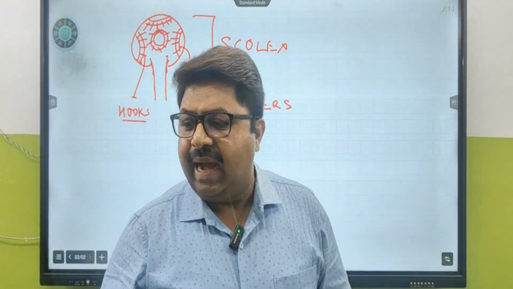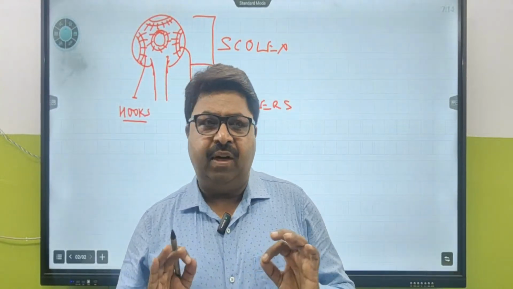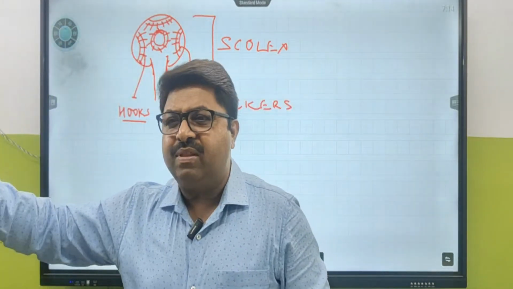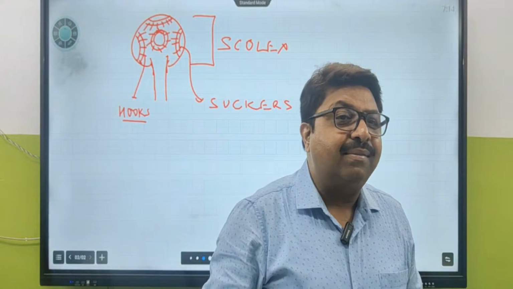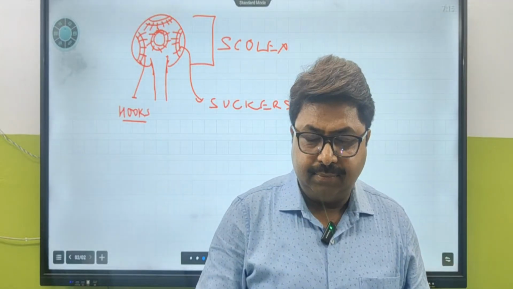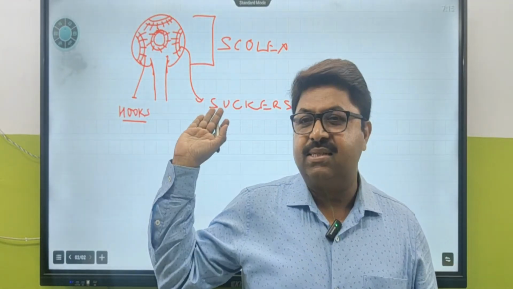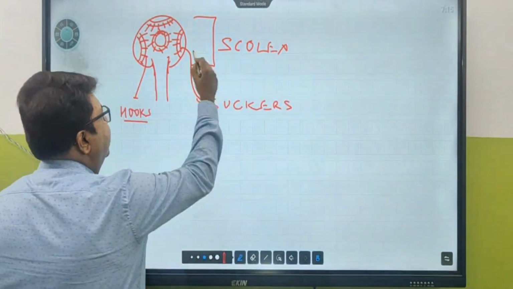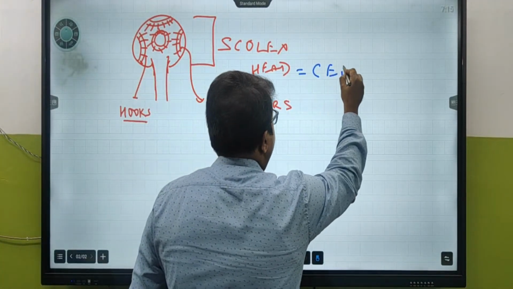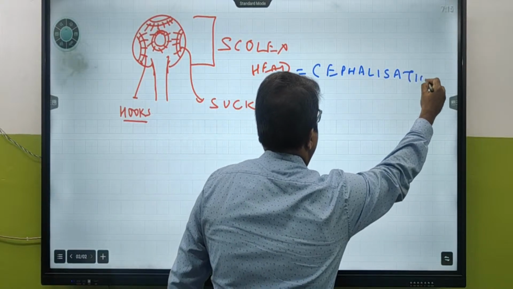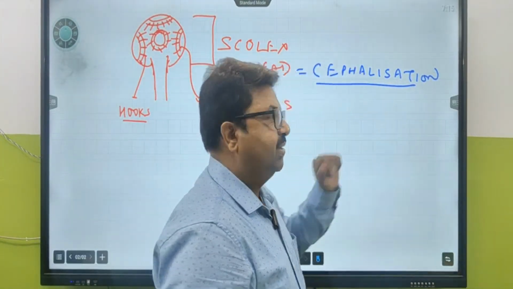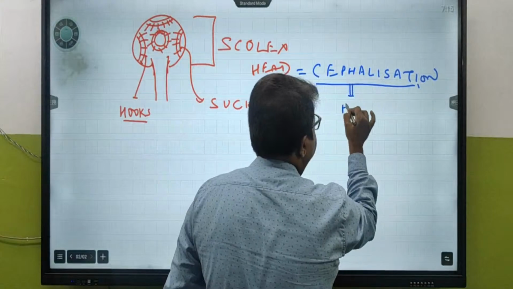The adult remains in the intestine. For the first time, you see a head-like appearance. In other organisms, like phylum Porifera, none has a head-like structure. In phylum Cnidaria, none has a head. Ctenophora is a comb jelly, where the whole body is head. Now for the first time you see a head. The formation of head is called cephalization. Cephalization means the process of formation of head.